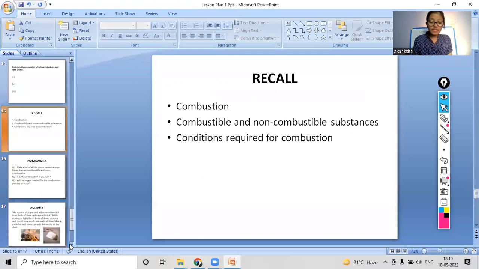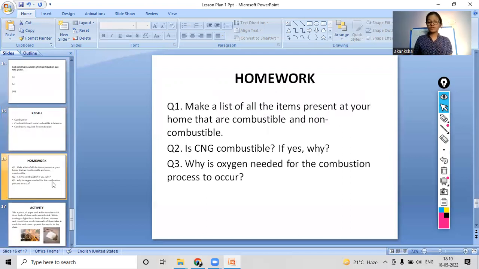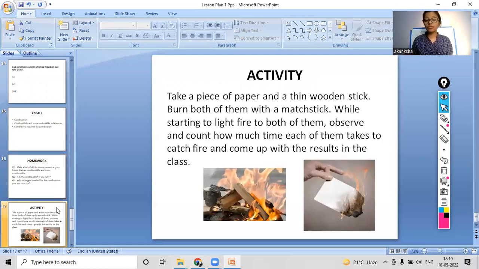Now we will see some homework. These are the 3 questions that you have to solve in your notebooks, and then there is an activity that you have to perform. You have to perform it under the supervision of an adult. Otherwise, don't perform it, right? First, you have to take a piece of paper and a thin wooden stick and burn both of them with a matchstick.